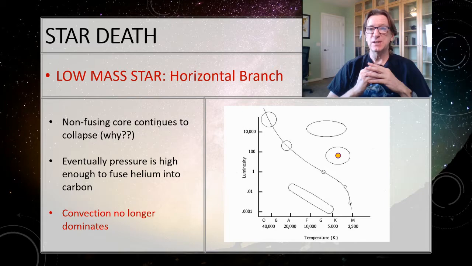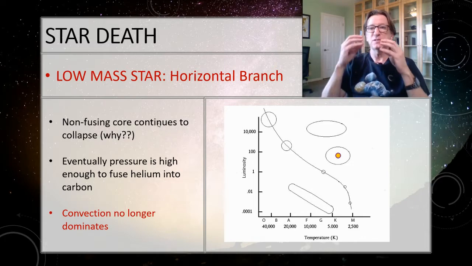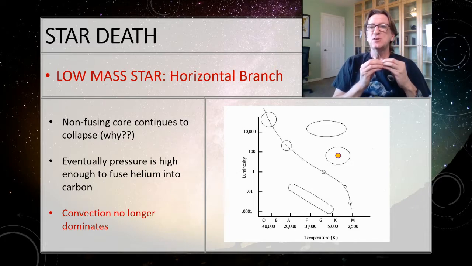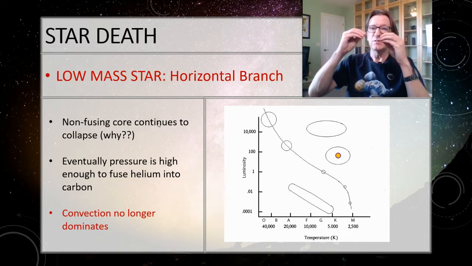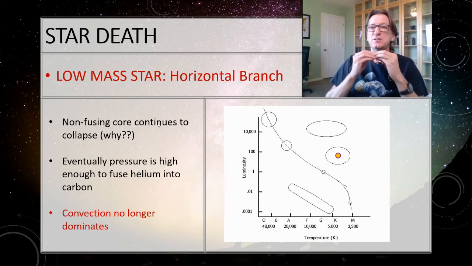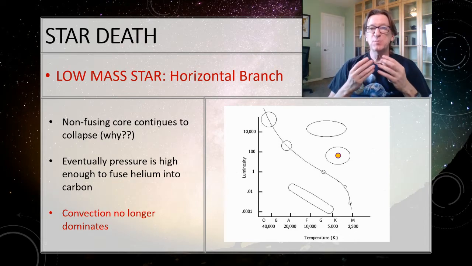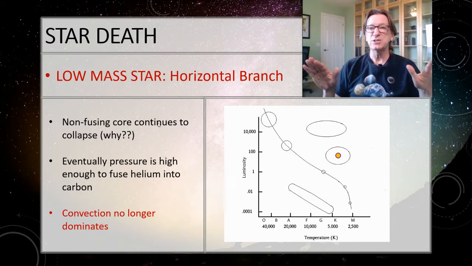Think about hydrostatic equilibrium. The only thing that can stop the collapse is if it's generating energy. Well, it is generating a little bit of heat, but that's not enough to stop the collapse as it comes down. So eventually, it'll continue to collapse, and that pressure will get higher and higher until it can fuse that helium into carbon. So at this point, it is stably fusing the helium into carbon. So there's no more ash, so convection no longer dominates.